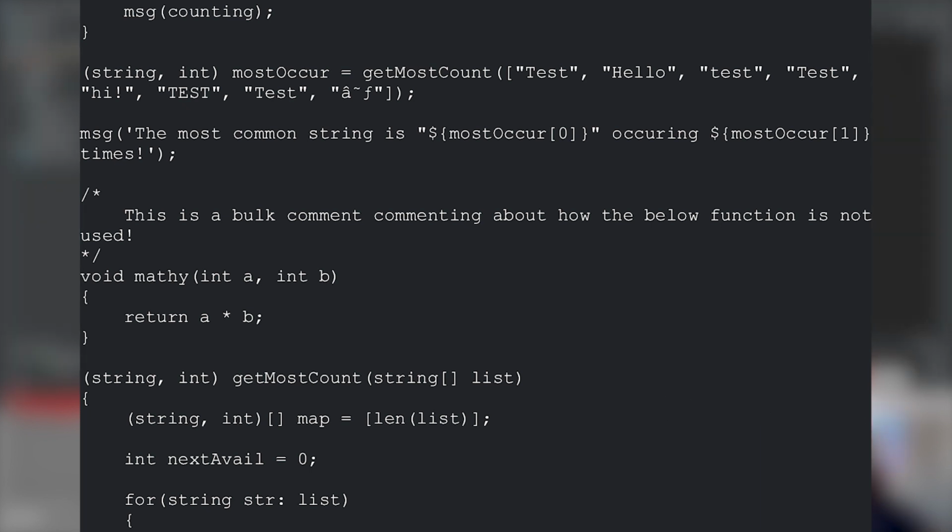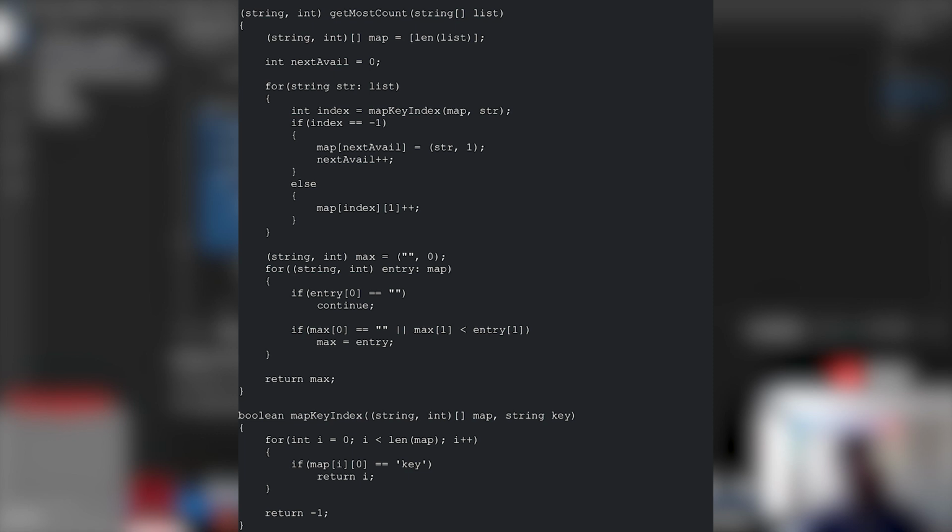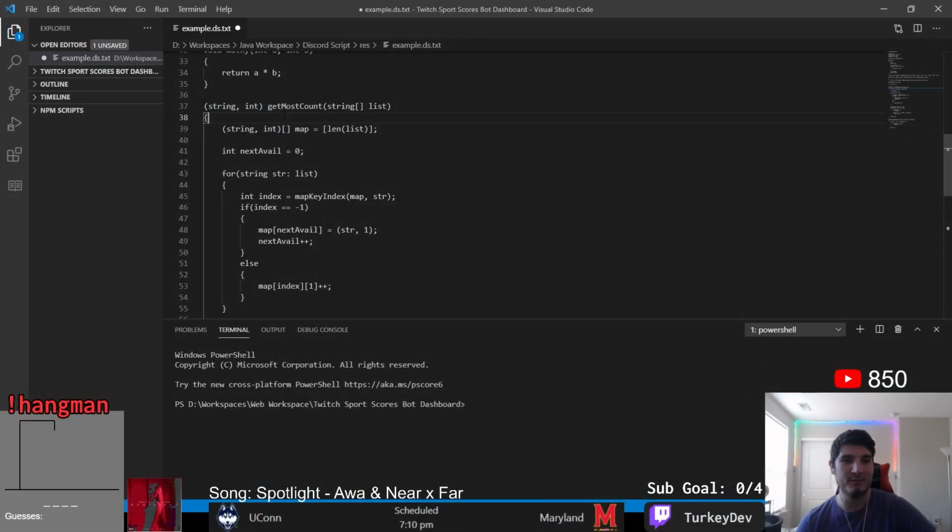Okay, getting back to the only slightly less of a joke parts of this programming language, you'll see that it's really nothing too special. This code here at the bottom really is just to try and utilize as many aspects of the language as I can. Its job is to take an array of strings and return the most occurring string in that list and how often it is used as a tuple. Now that I have an example of my language, I can move on to technically the second step of this process, but step one in terms of this video series, tokenizing.